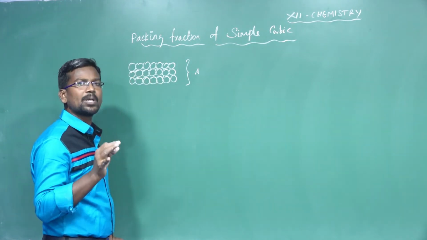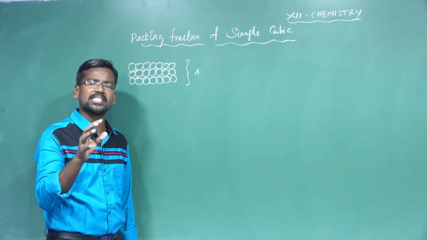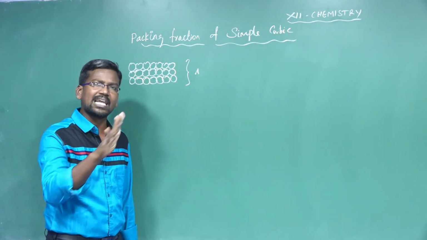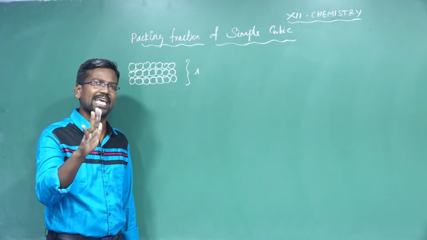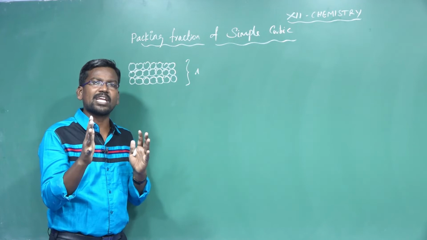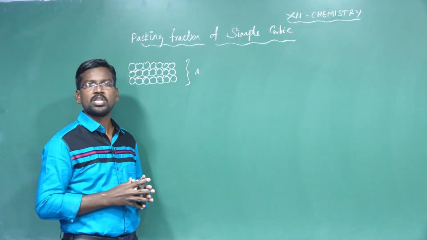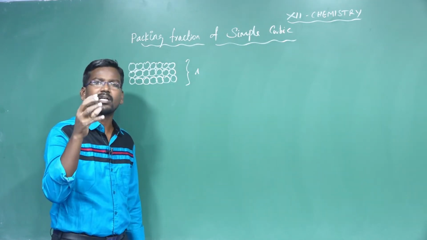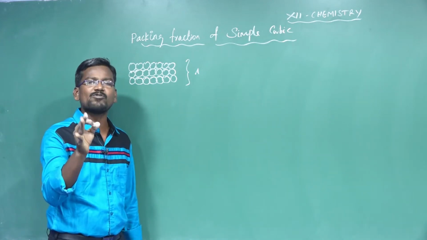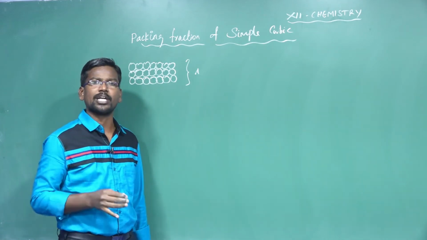What is meant by simple cubic arrangement? In a simple cubic arrangement, all spheres of atoms are arranged in AAA type. The first layer is AA type, and the second layer of spheres is also arranged in AA type. Some free space is present in between spheres of a single layer or spheres of successive layers. The percentage of total volume occupied by spheres gives the packing efficiency or packing fraction of the cubic arrangement. What is the meaning?